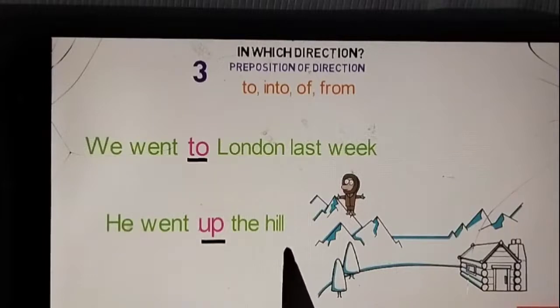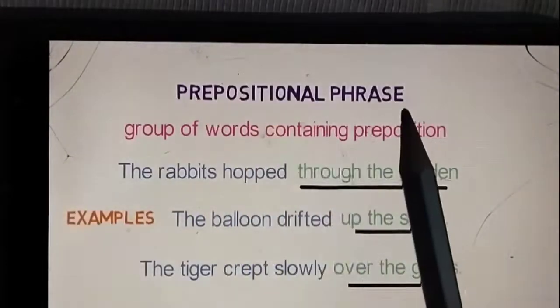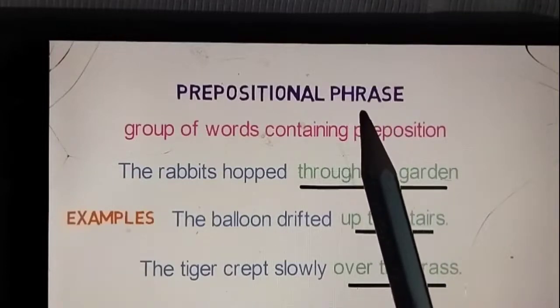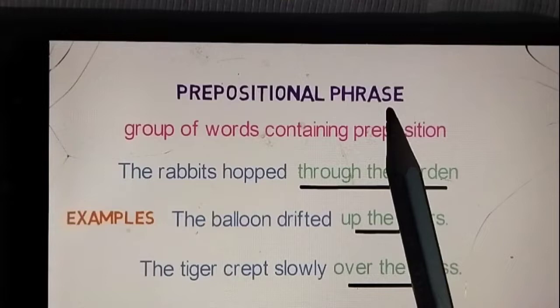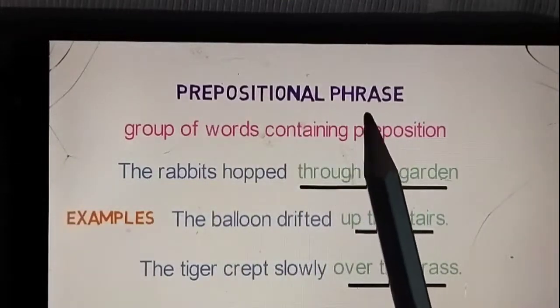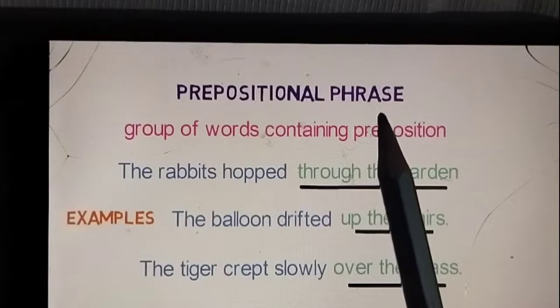Now, let's see one more term related to preposition. It is prepositional phrase. What is a phrase? It is a group of words. And what is a prepositional phrase? It is a group of words containing a preposition. Let me give you some examples of it.